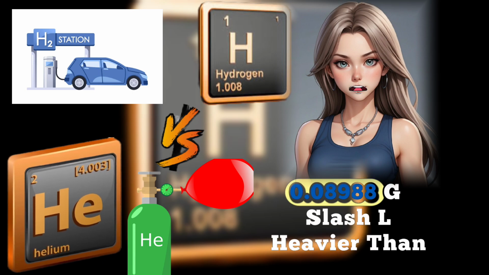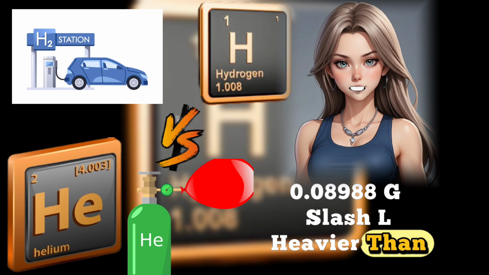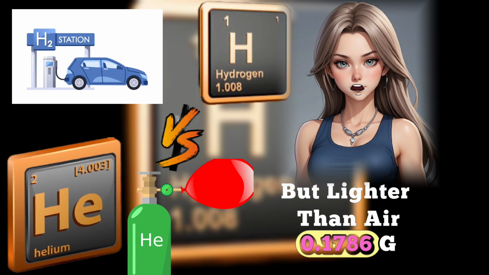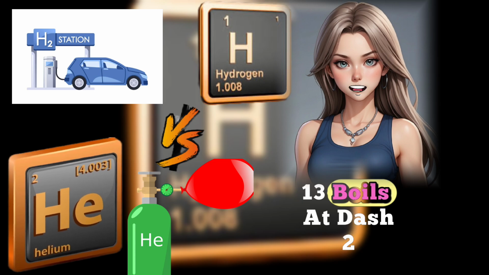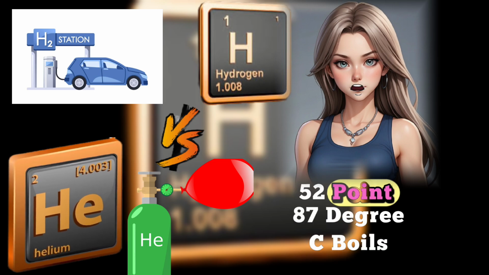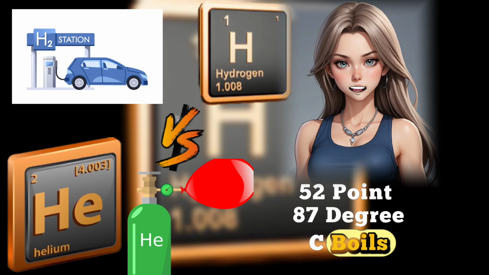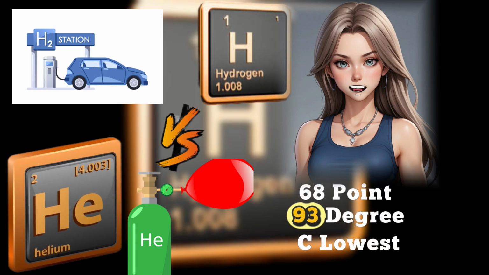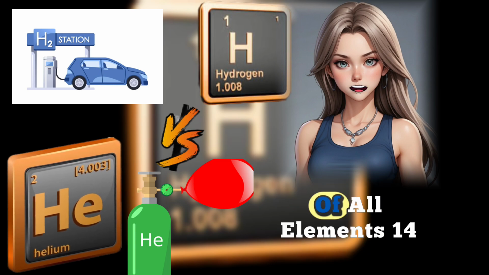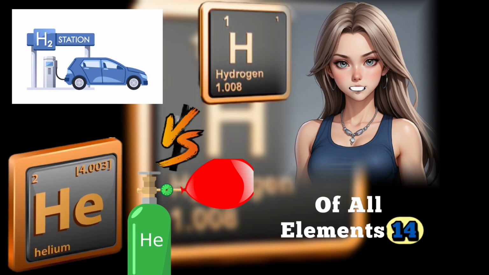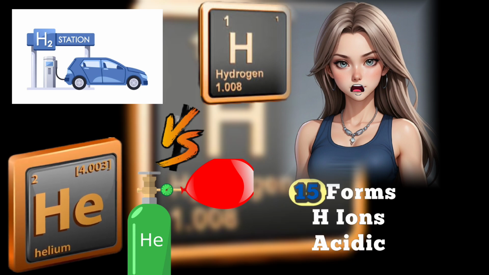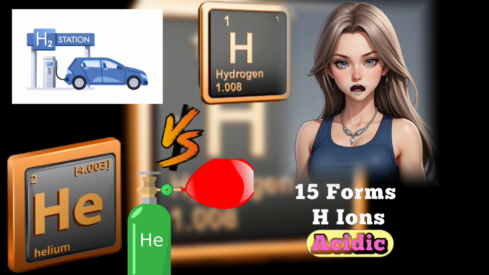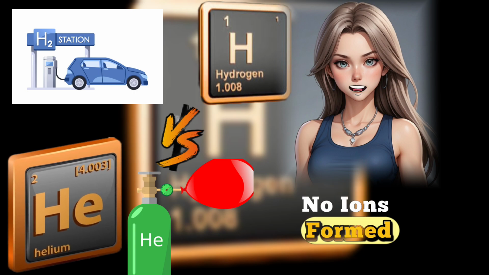12. Lighter than air, 0.08988 g/L. Heavier than H but lighter than air, 0.1786 g/L. 13. Boils at -252.87 degrees C. Boils at -268.93 degrees C, lowest of all elements. 14. Used in rocket fuel. Used to fill party balloons. 15. Forms H-ions, acidic. No ions formed.